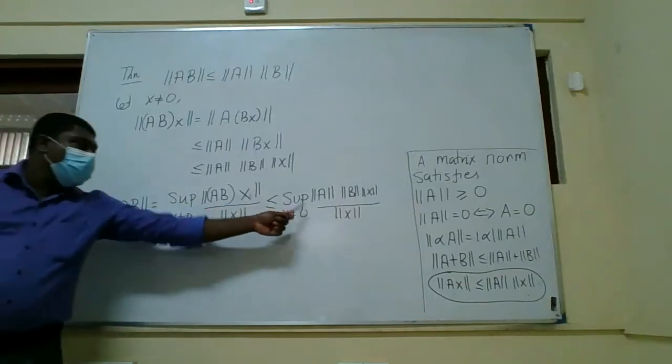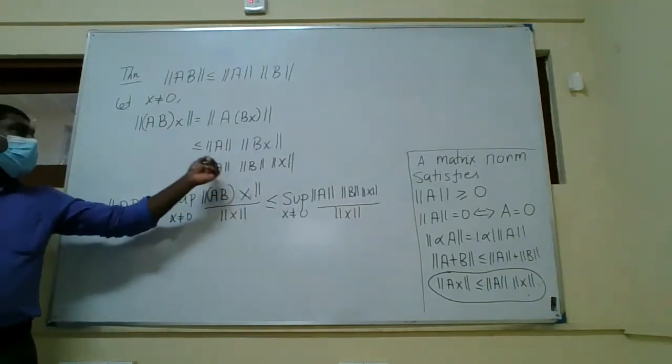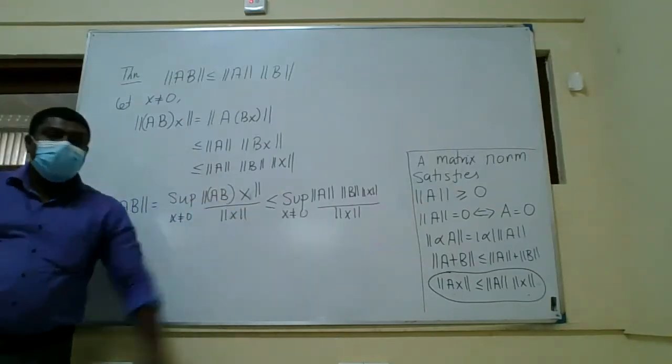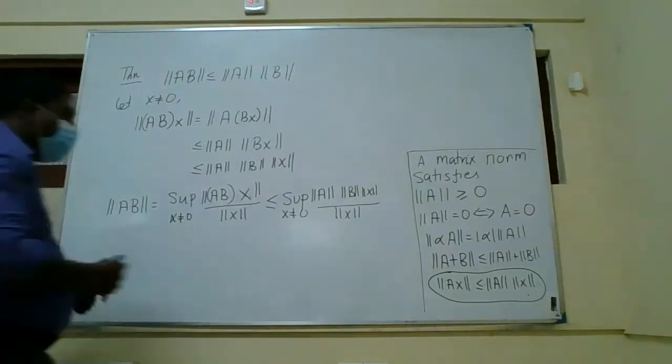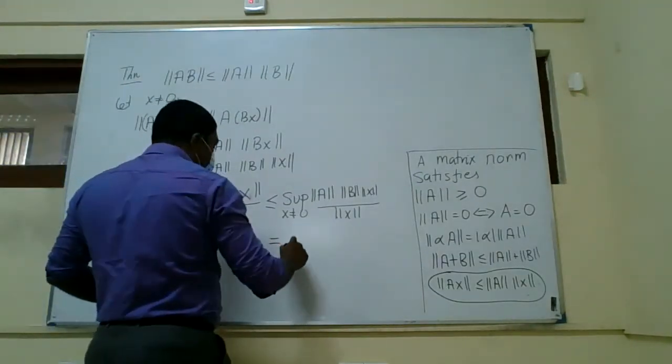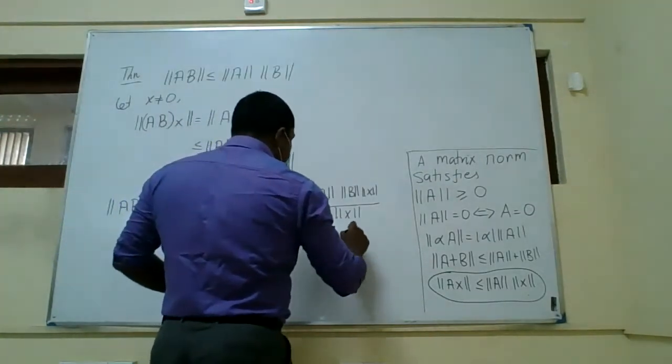So I am using the definition here, and here I am using this inequality which I just showed you. x is non-zero, so I can cancel x and x. When I cancel them, there is no x, so the supremum is equal to norm of A times norm of B.